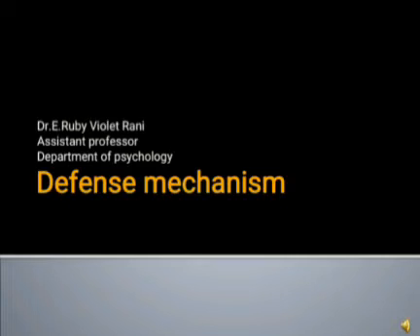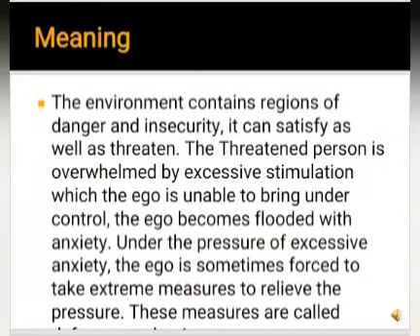So if you see the meaning, the environment contains regions of danger and insecurity. It can satisfy as well as threaten. The threatened person is overwhelmed by excessive stimulation which the ego is unable to bring under control. The ego becomes flooded with anxiety. Under the pressure of excessive anxiety, the ego is sometimes forced to take extreme measures to relieve the pressure. These measures are called defense mechanisms.